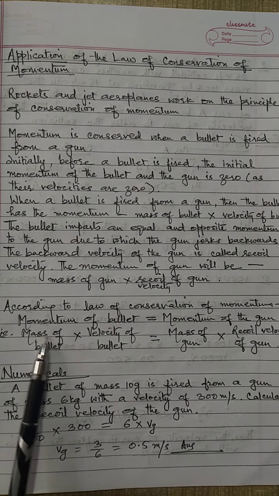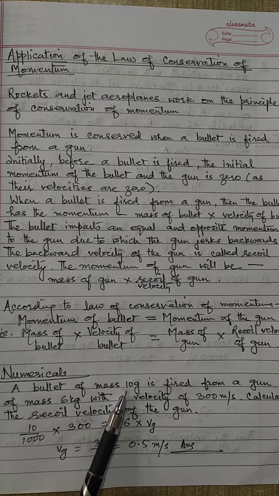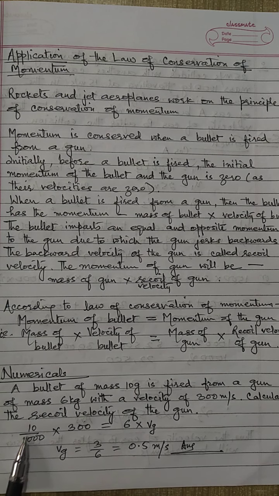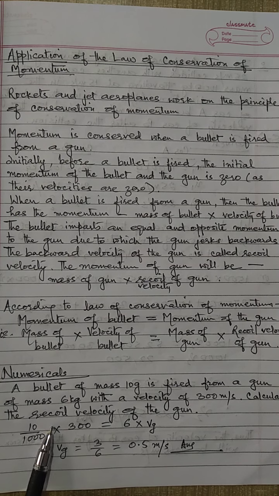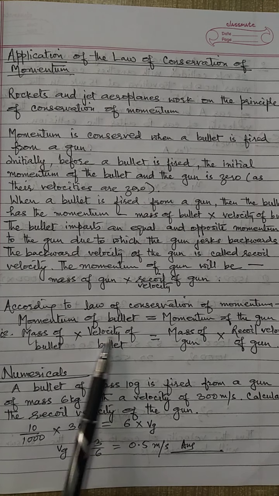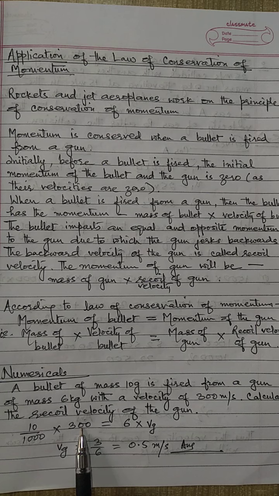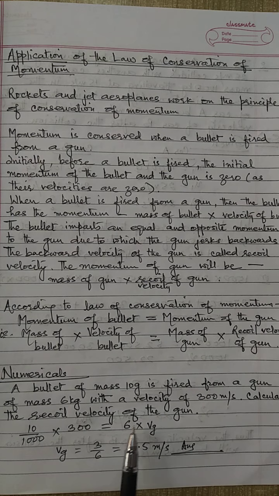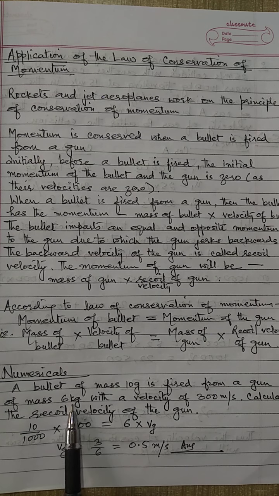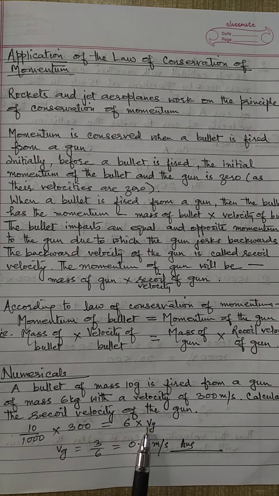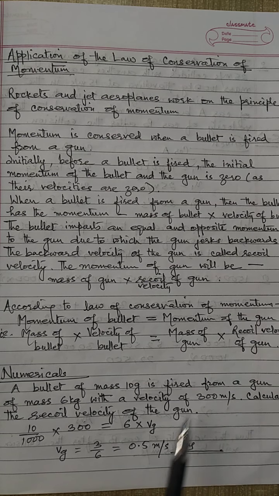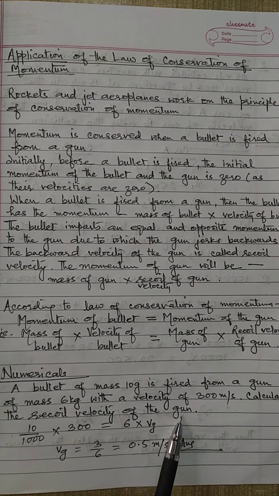Mass of the bullet is 10 gram, 10 divided by 1000, it becomes kg, into velocity of the bullet, 300 meter per second, is equal to mass of the gun, 6 kg, into recoil velocity of the gun, Vg, which is unknown and which we have to find out.